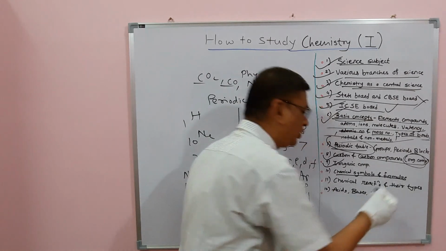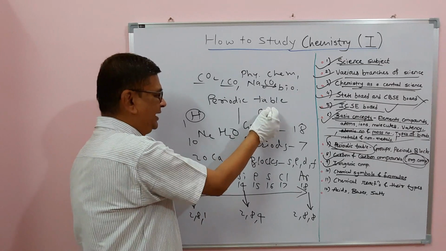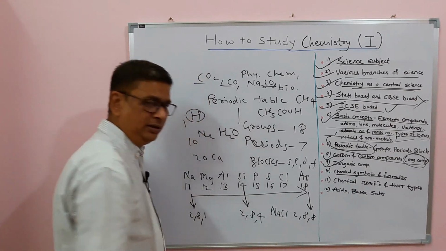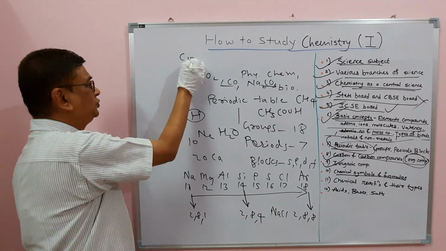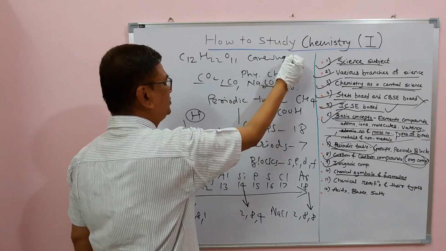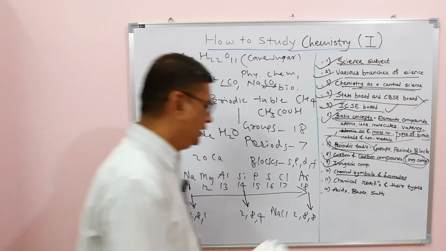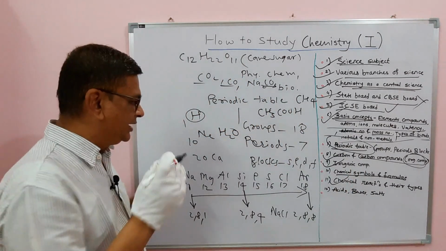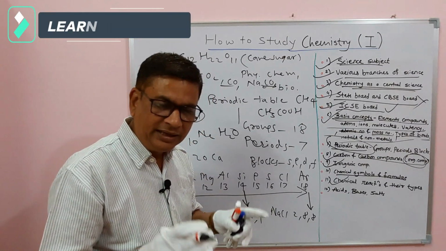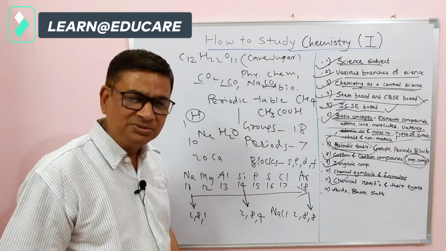Then chemical symbols and formulae. The chemical symbol for the element hydrogen is H, water is H2O, acetic acid is CH3COOH, methane is CH4, sodium chloride is NaCl, and the sugar that we use is called sucrose, C12H22O11, that is our cane sugar whose chemical name is sucrose. All these formulae you should know, and you should know how chemical reactions occur, where reactants give products. The substances taking part in a reaction are called reactants, and the new substances formed after the chemical reaction are called products.